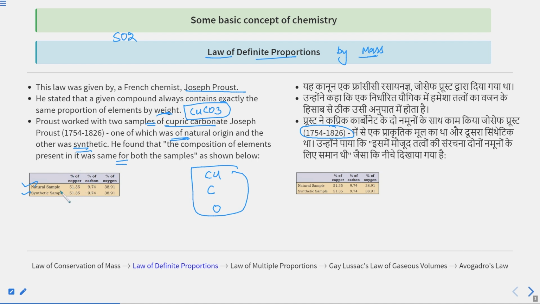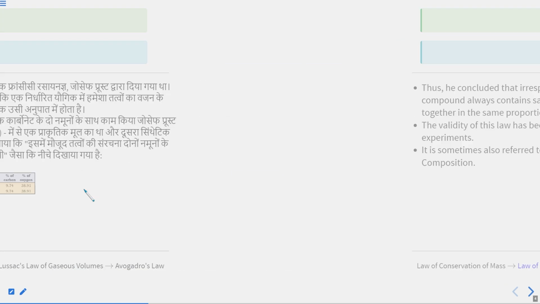The percentage of copper in the natural sample is 51.35, the percentage of carbon is 9.74, and the percentage of oxygen is 38.91. And the same composition, you can see: the percentage of copper, carbon, and oxygen in the synthetic sample is 51.35, 9.74, and 38.91 respectively. Very interesting point. And this proved that a given compound always contains exactly the same proportion of elements by weight.